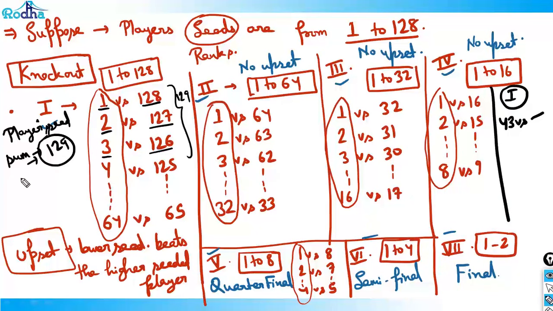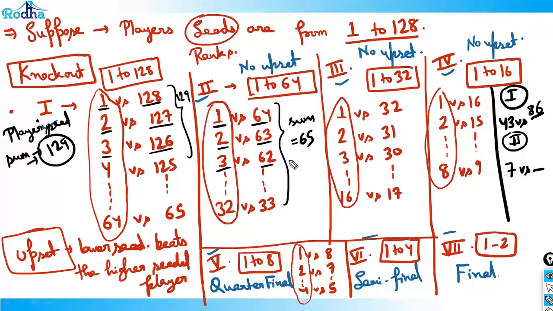So simply, in the first round, who will 43 play? The sum has to be 129, so 43 versus 86, since 129 minus 43 is 86. Correct? Similarly, if I ask you in round 2, 7 versus whom? In round 2, if you see all the ranks, what is the sum now? 1 plus 64 is 65, 2 plus 63 is 65, 3 plus 62 is 65. So the sum is always 65 here. So 7 versus whom? It has to be 58.